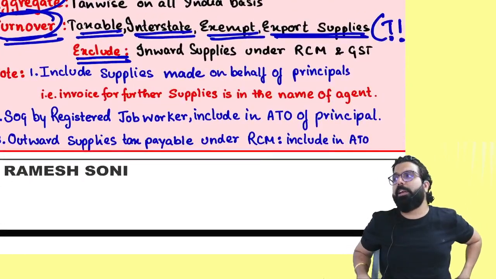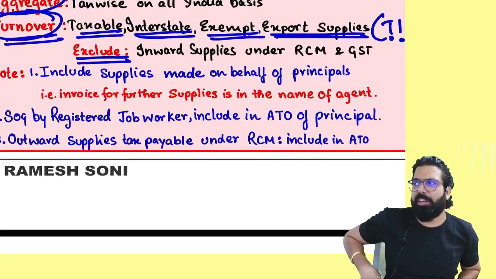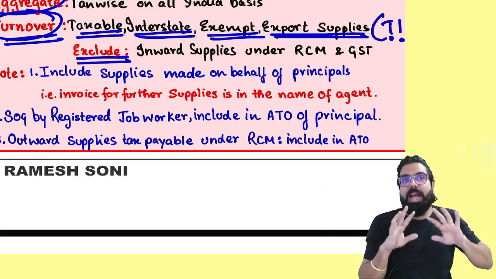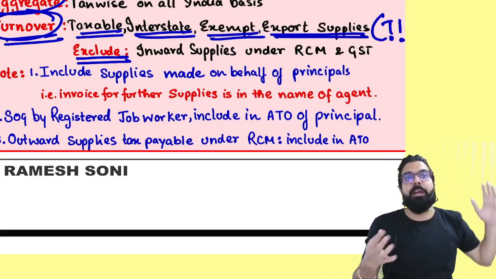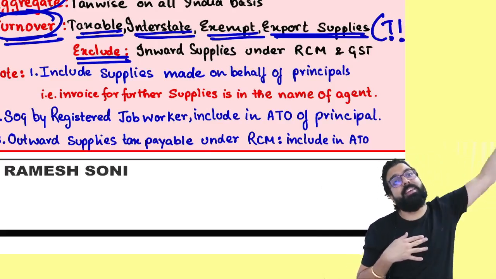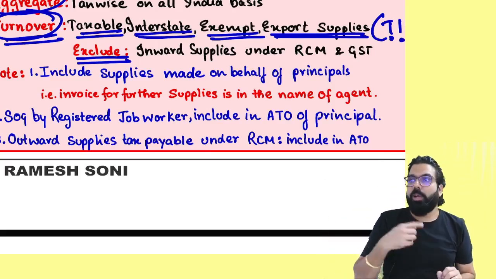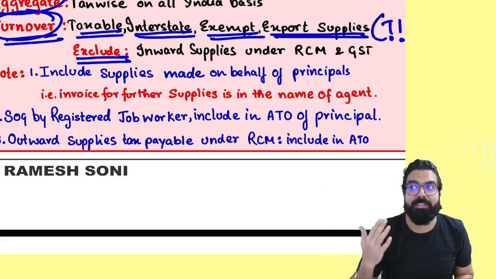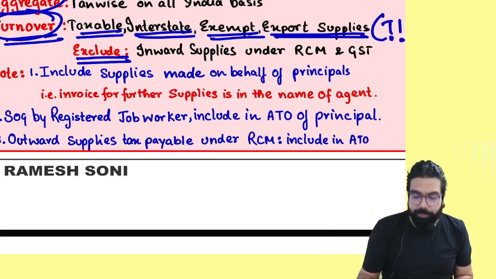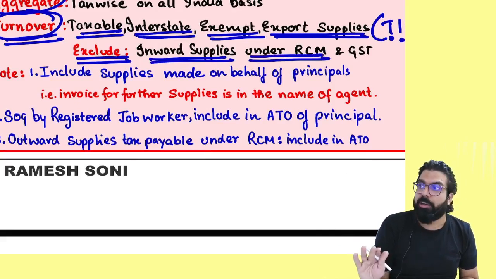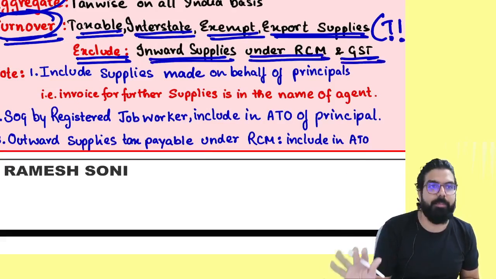People, can you tell me, turnover means your purchase or sales? Sales. So if I purchase something from you and I am paying the GST under RCM, is it my turnover just because I paid the GST under RCM, or it is still your turnover? So it is not my turnover. So inward supplies under RCM is never your turnover, and also GST is never your turnover.